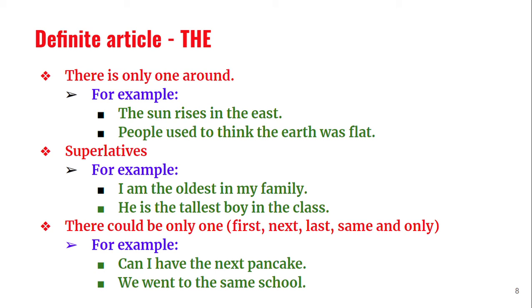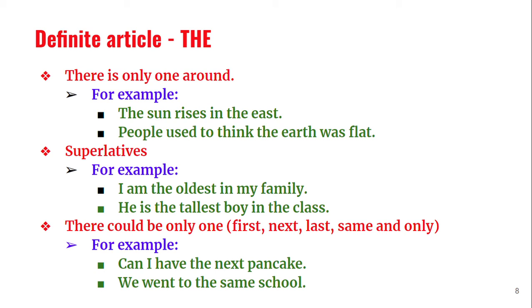Next, when we say next, next also will be only one. Last, the last student, there can be only one. Same school, same room, same person, there can be only one. There cannot be a second one. If there is a second one, we cannot say same. And only, there is only one. Only means one. That's all. Let us examine some examples.